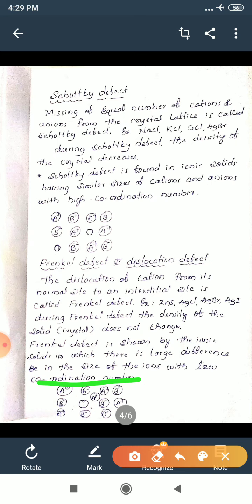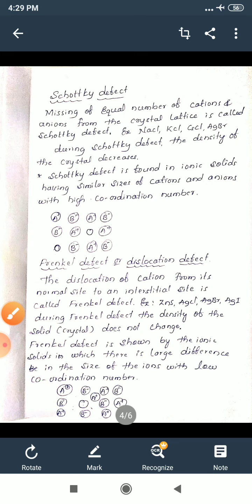In exam they may ask what is the difference between Schottky defect and Frenkel defect? Very important for the annual exam. First you have to write the definition. Make two columns, the first column Schottky defect, the second column Frenkel defect. In Schottky defect, write the missing of both cation and anion from the crystal lattice. In Frenkel defect, it is a dislocation of cation from its normal lattice site to an interstitial site.